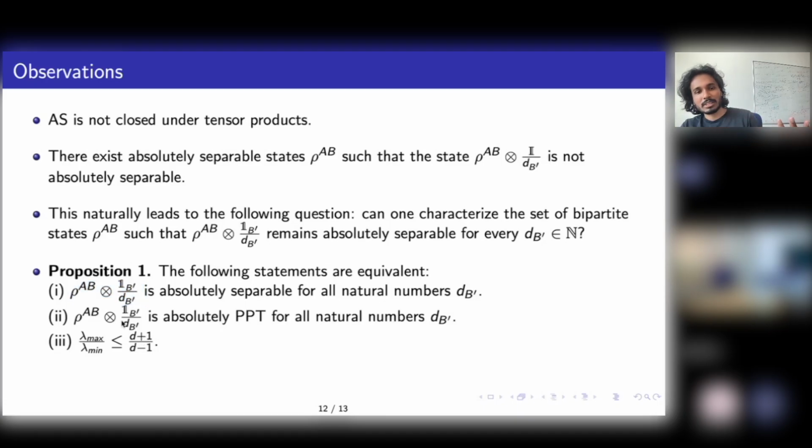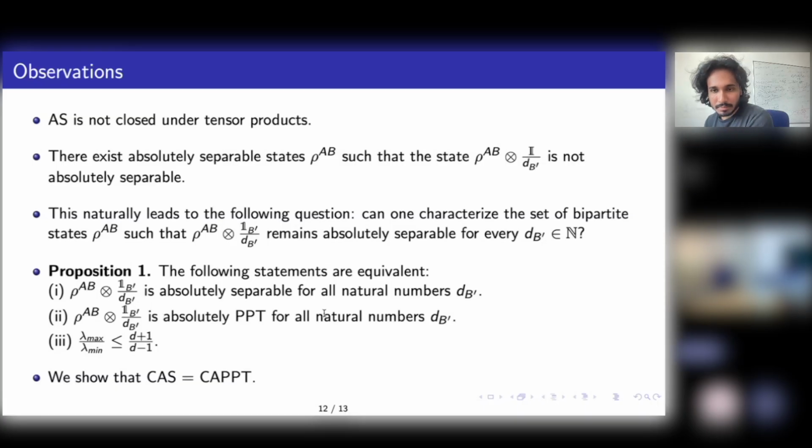And then from this definition, you can see complete absolute separability and complete absolute PPT are the same, which is equivalent to the condition we had. For all dimensions, it has to be absolutely separable, and very similarly for all dimensions. Interesting, because if you do AS and APPT, we don't know the results. Yes. AS and APPT is an open problem, but CAS and CAPPT are the same. Why do you think so? Why is it happening? Intuitively, what does it tell you?